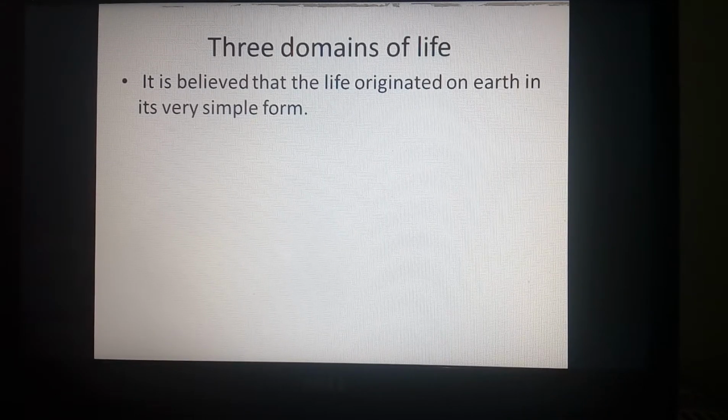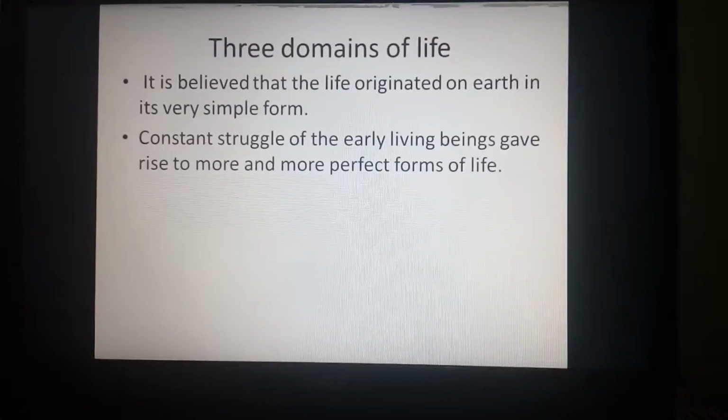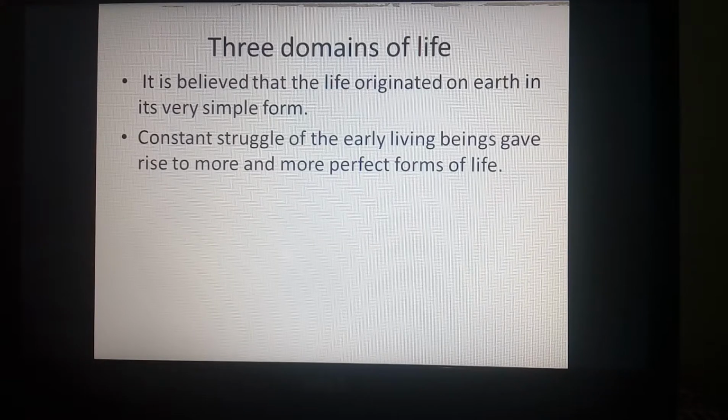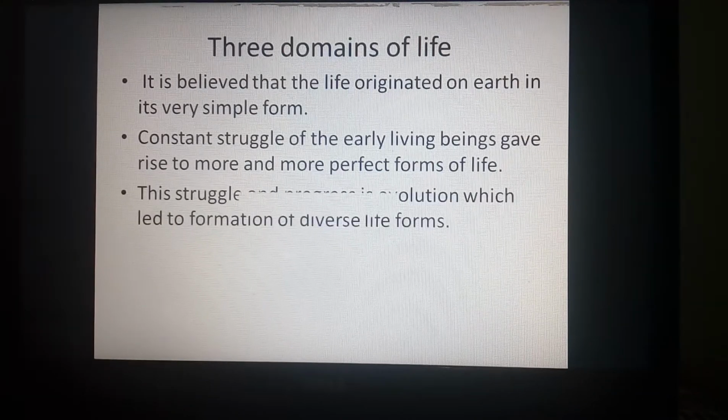We can say the first speck of life arose in the seawater. This first speck of life was very simple, as the constant struggle of the simple early living beings gave rise to more and more perfect forms of life, which we can say from simple to complex.